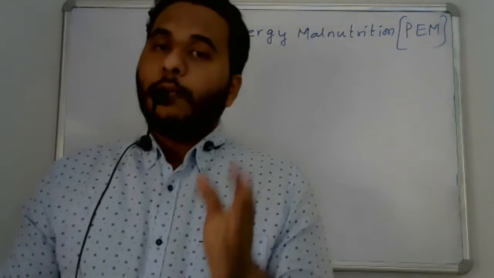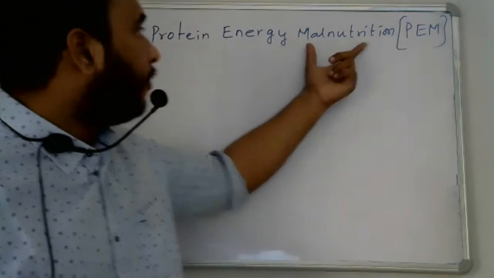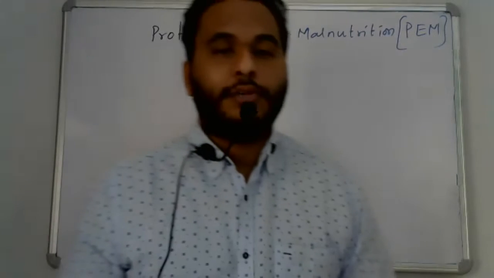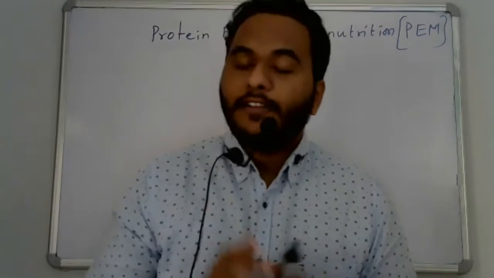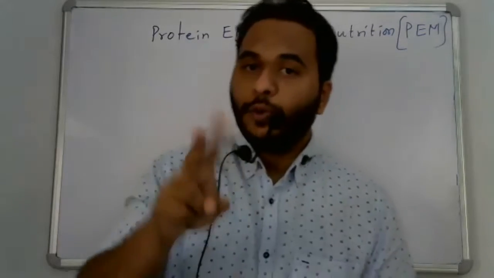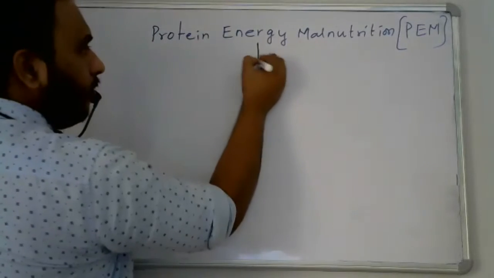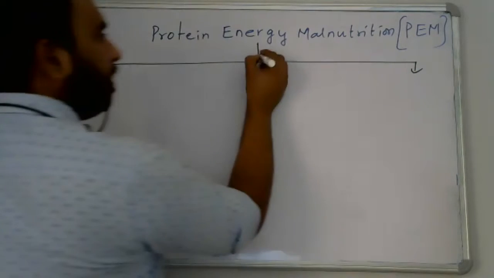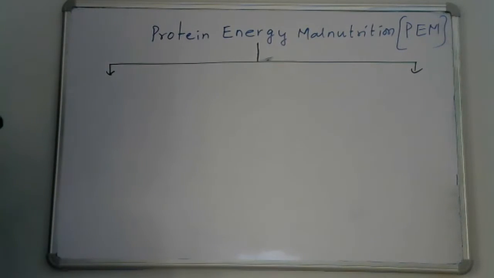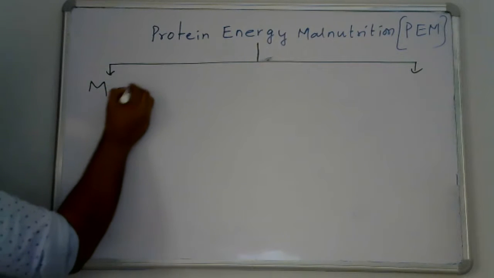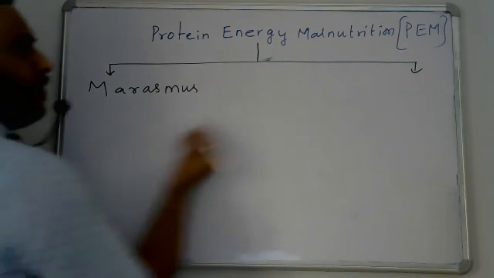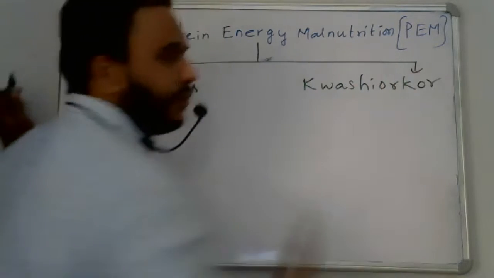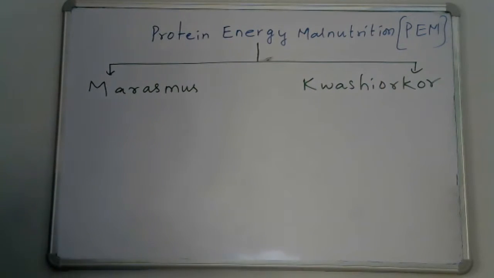So the malnutrition of proteins and carbohydrates is nothing but protein energy malnutrition, and it leads to two types of disorders: marasmus and kwashiorkor.